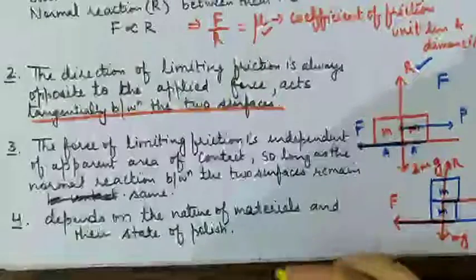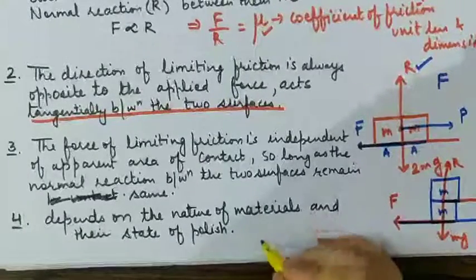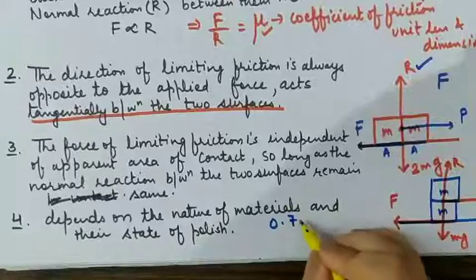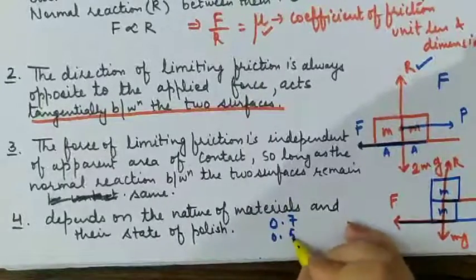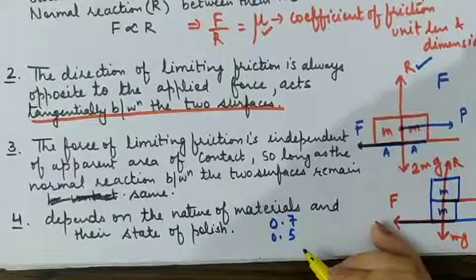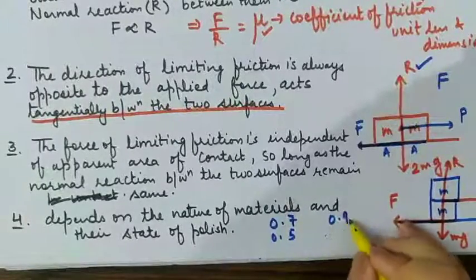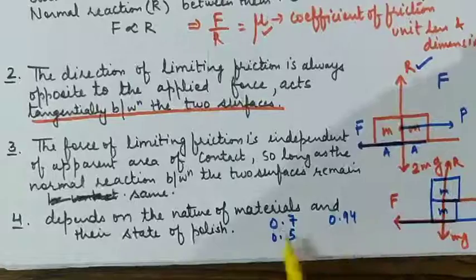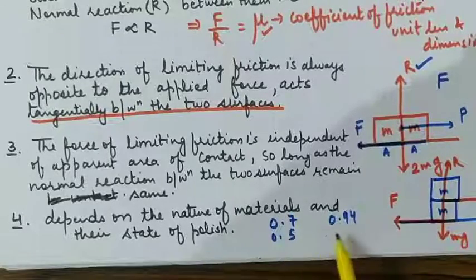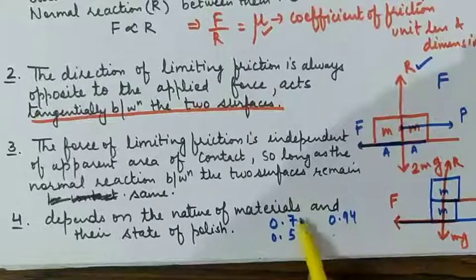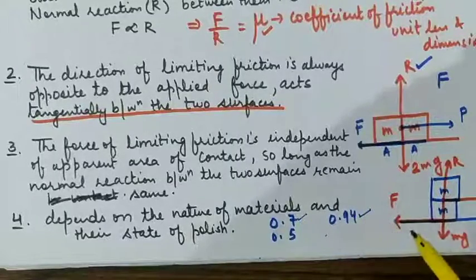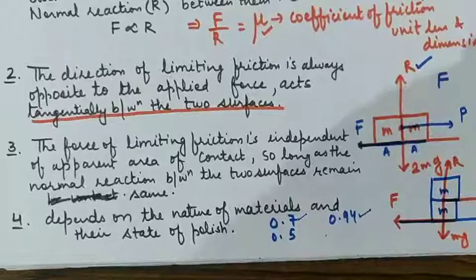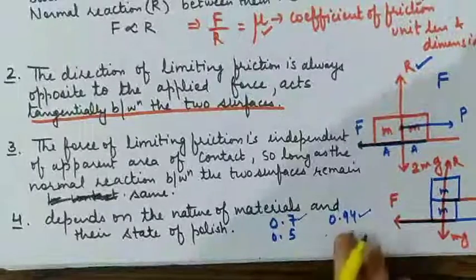I can tell you the values of mu for these. Wood on wood has a value of mu as 0.7. If we consider wood on leather, it is 0.5. If you consider glass on glass, it has a value of 0.94. So you are watching, wood is a rough surface, glass is a plain surface, but wood on wood has lesser friction and glass on glass has more friction, because we have discussed that two smooth surfaces have cold welding and friction increases, right? So this is one point.